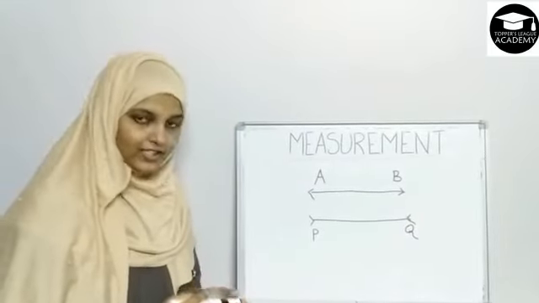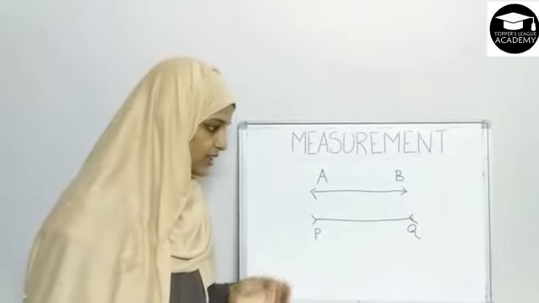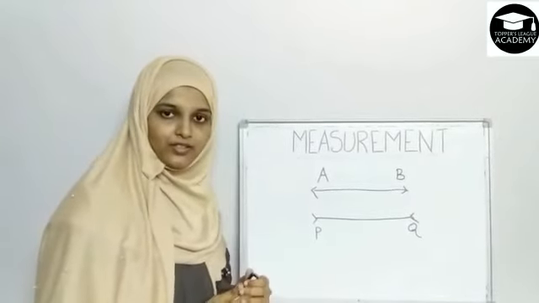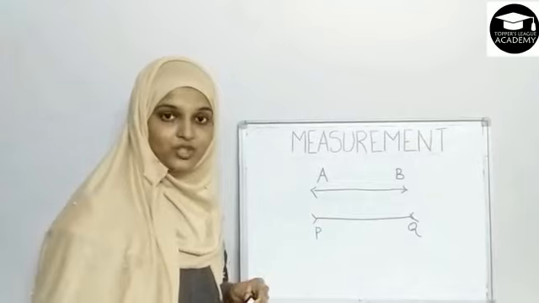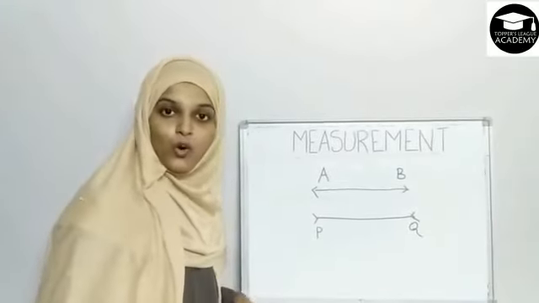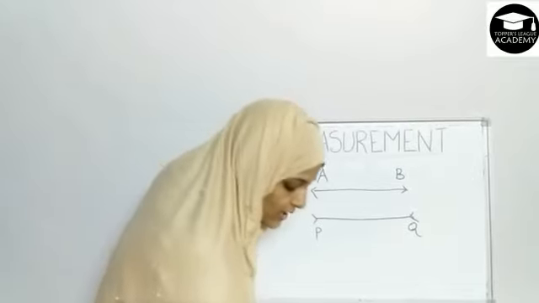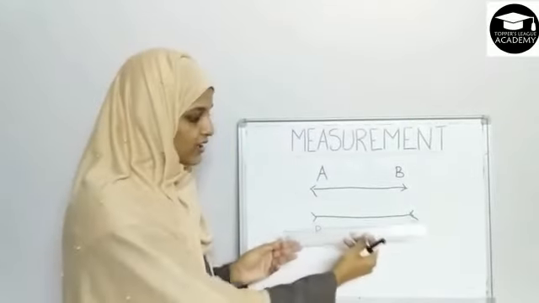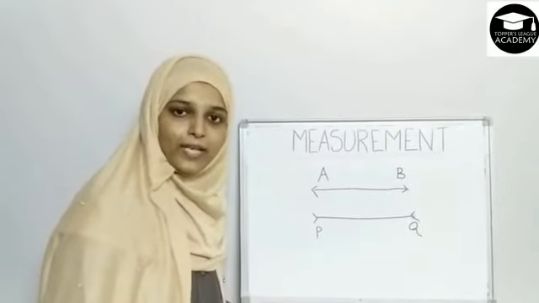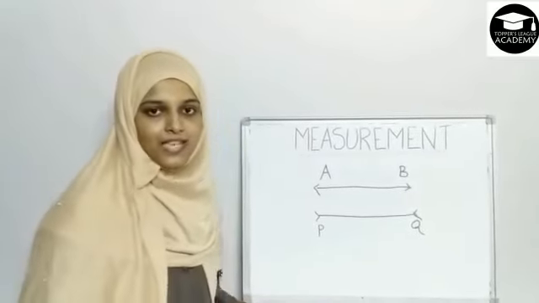Now, by looking at it, some will say line PQ is longer and some will say line AB is longer. But when I ask you, I want to know the exact measurement of both the lines. What will we all do? We all will measure this line using a measuring scale. So, measurement plays a very important role in this example.